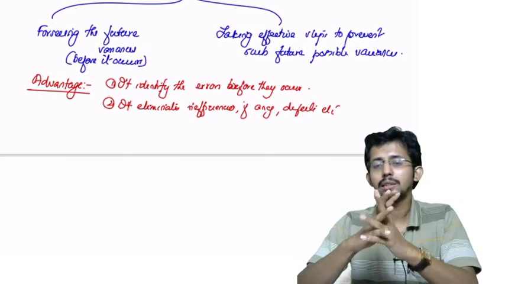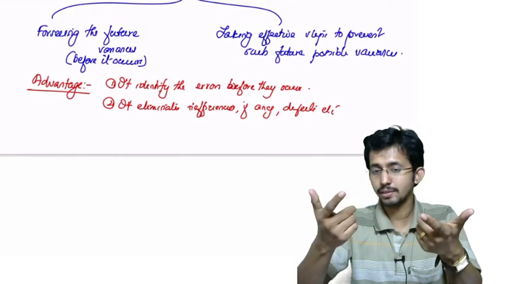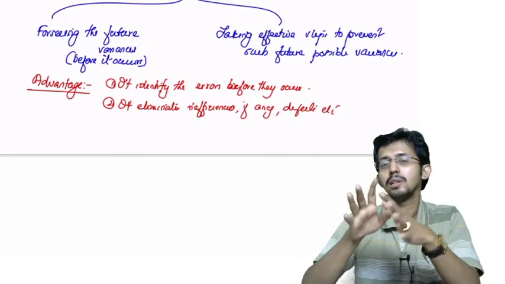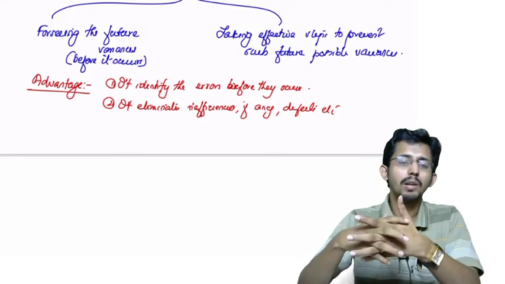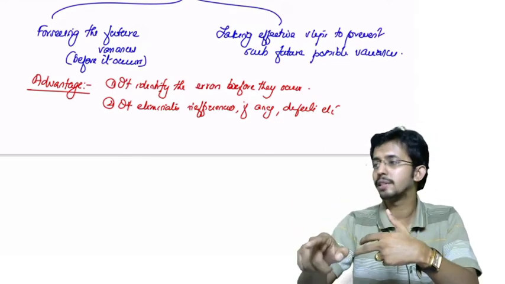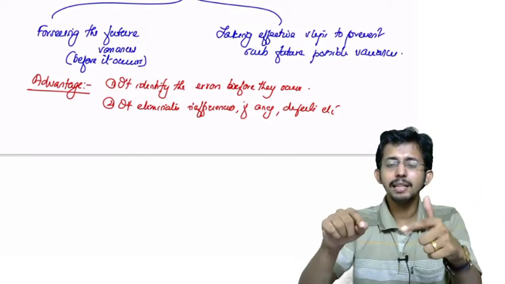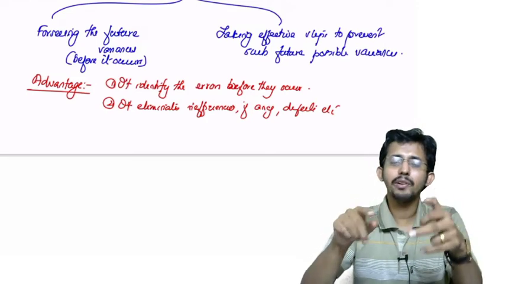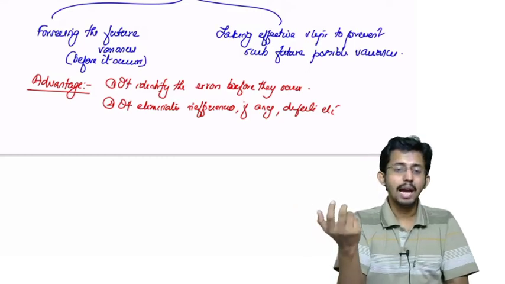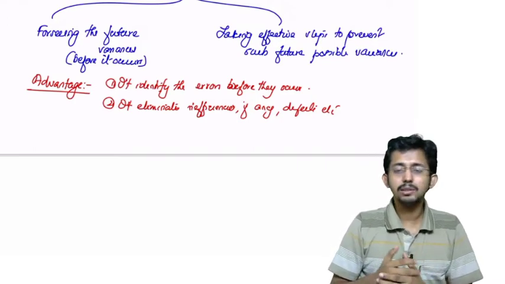Here you know the reasons for variances, because we have foreseen the variances, and you are taking effective steps for curing them. So if there could be a variance due to inefficiency, you are taking effective steps to cure that inefficiency, so you are eliminating the inefficiency. Similarly, if there is a possibility of a variance due to defects in the material, you are taking effective steps to avoid that variance, so there won't be any defects. So the advantage is that it prevents errors from occurring, and it eliminates waste, defects, inefficiencies, etc.